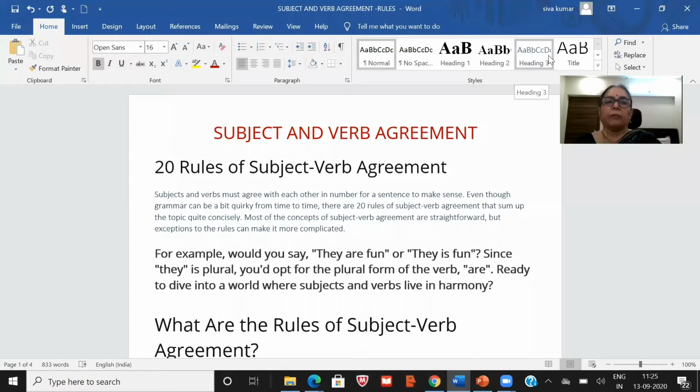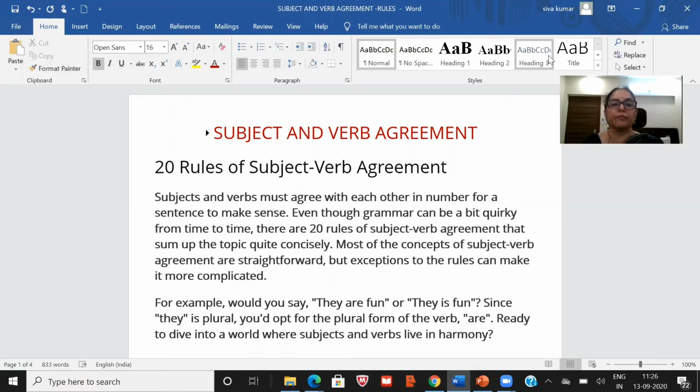Yes, here are some rules, subject and verb agreement. Just listen to those rules. I think you can understand that. 20 rules of subject and verb agreement. Now, students, subjects and verbs must agree with each other in number for a sentence to make sense.